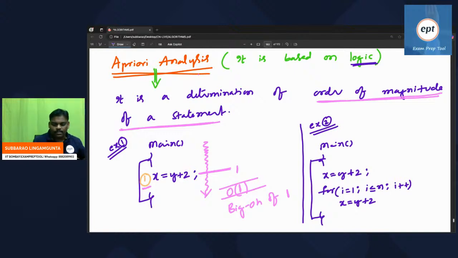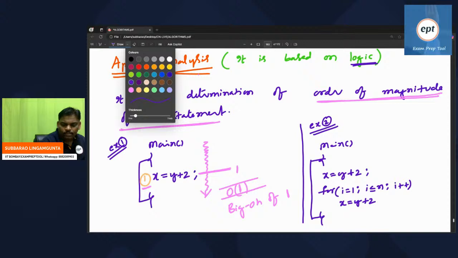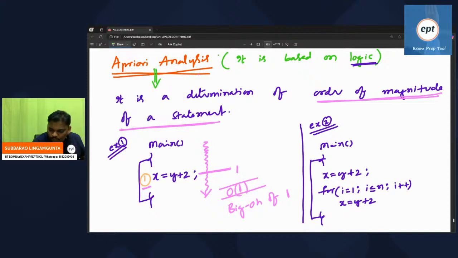Let me give the answer, everyone. See this? It is the first statement. Careful everyone, it is the first statement. It is the second statement. This program contains two statements.